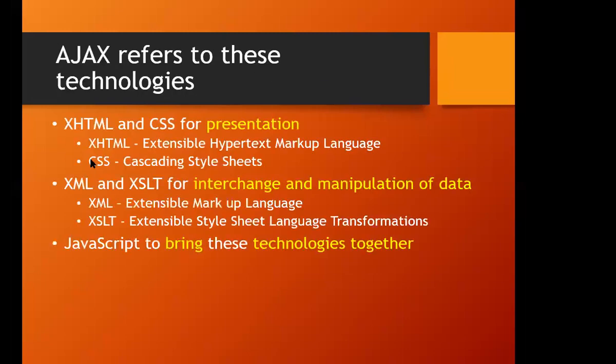If you can understand these terms, these are the technologies which are used in Ajax, right? So we need something for the presentation. That particular presentation can be done by using XHTML and CSS, right? And then data manipulation or data exchange is done over XML and XSLT, that is Extensible Stylesheet Language Transformations. And both the presentation and the interchange or manipulation of data can be done together by using JavaScript. So you may remember the full forms, because for 2 marks you will definitely get one of the full forms which we use in this unit number 2.